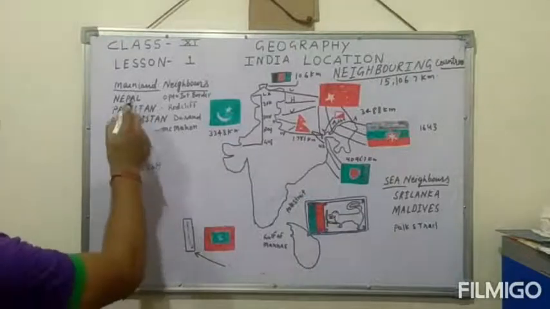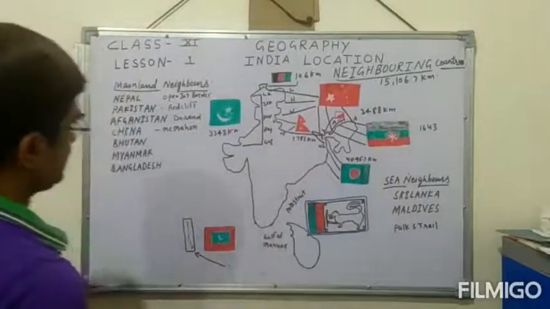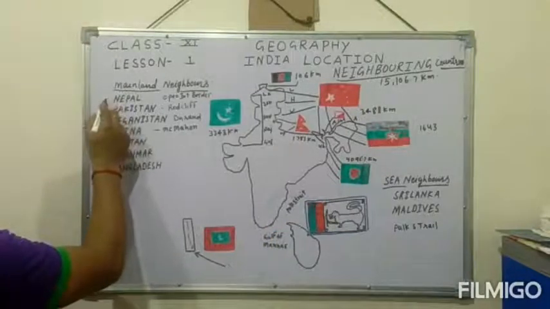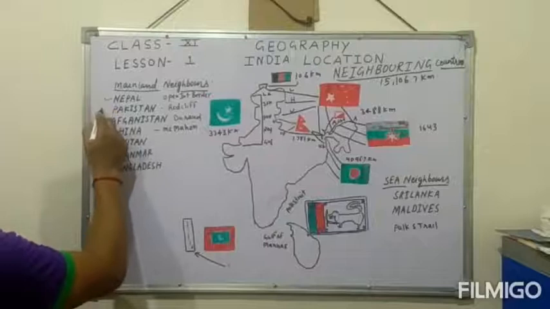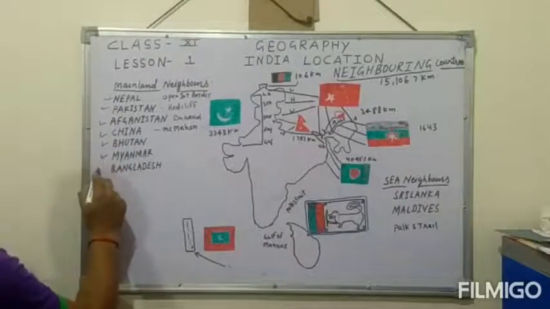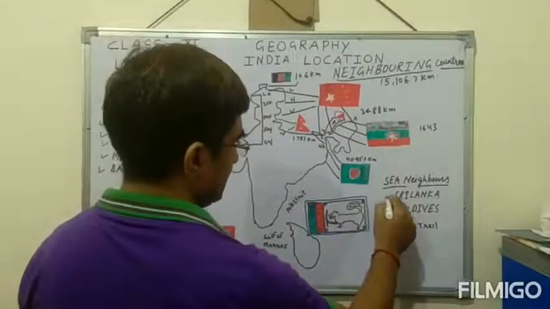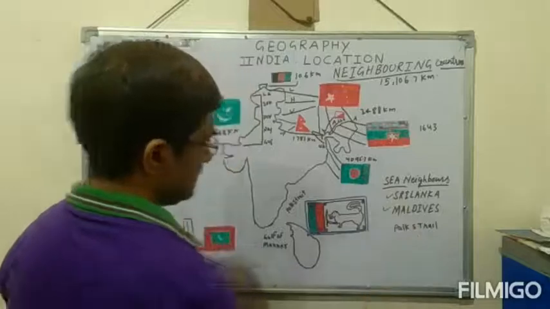There are two sets of countries: mainland neighboring countries and sea neighboring countries. The mainland countries are Nepal, Pakistan, Afghanistan, China, Bhutan, Myanmar and Bangladesh, and the sea neighboring countries studied are Sri Lanka and Maldives.